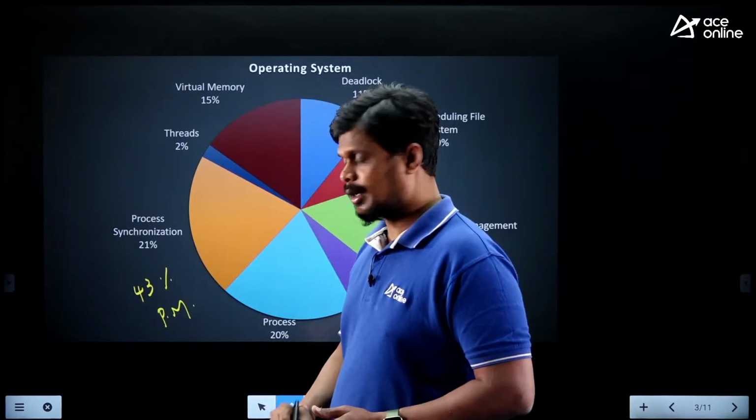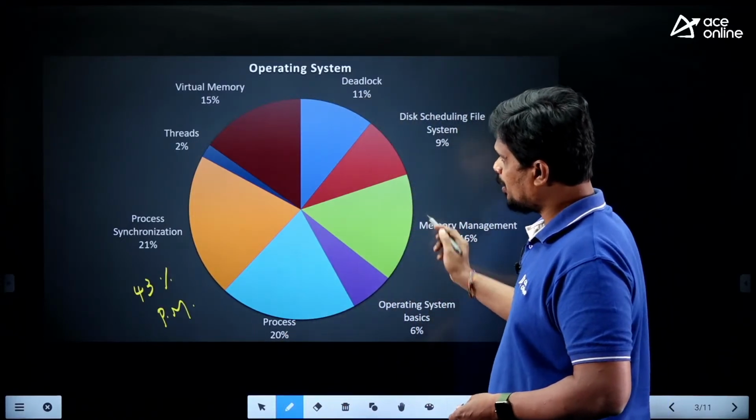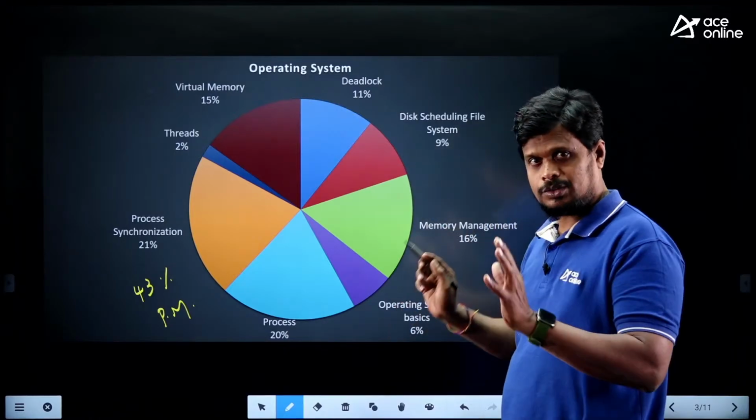Coming to memory management, I'm considering memory management plus virtual memory, both as